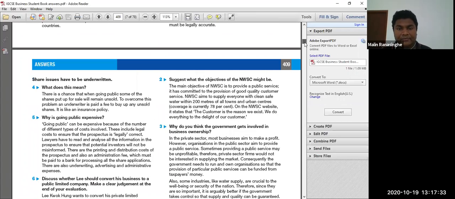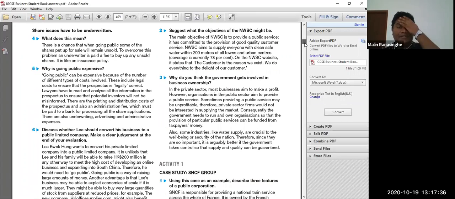The second question asks what the objectives of the NWSC might be. The main objective of the NWSC is to provide a public service. It is committed to the provision of good quality customer service. NWSC aims to supply everyone with clean, safe water within 200 meters in all towns and urban centers.